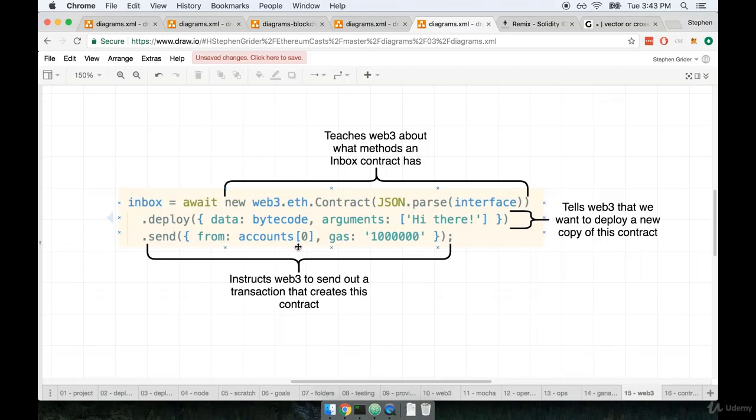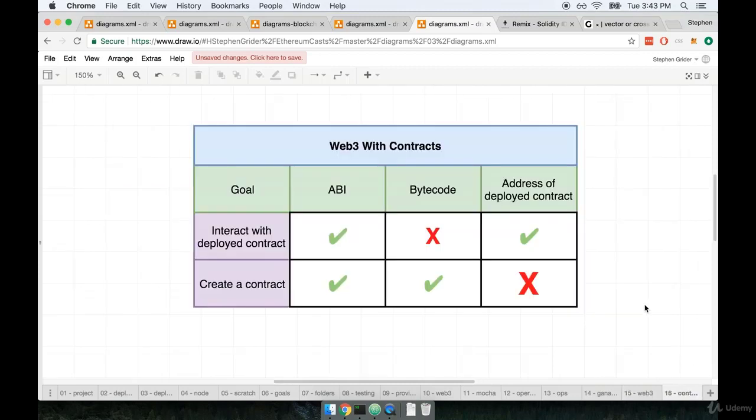Now, while we're talking about Web3 and contracts in general, there's one thing that I want to make really clear, because it is kind of challenging to understand when you're just looking at the Web3 documentation. The Web3 library is not only for use in deploying contracts. We can also use Web3 to get access to contracts that have already been deployed to the network.